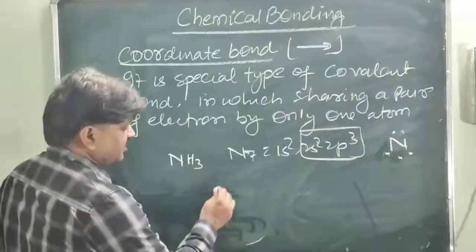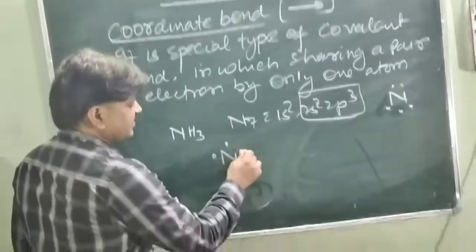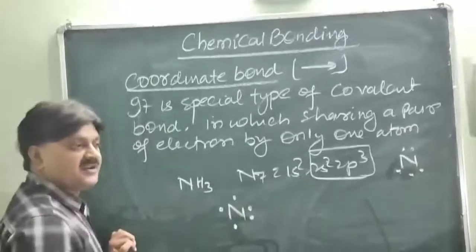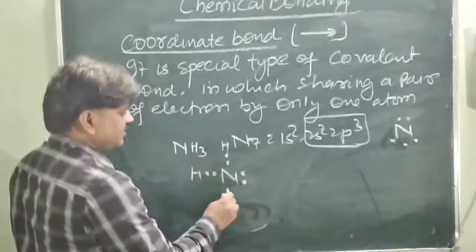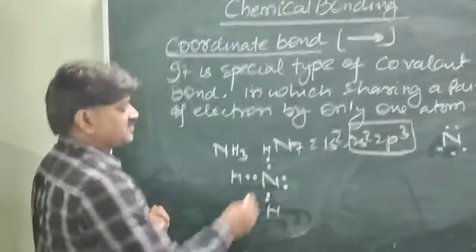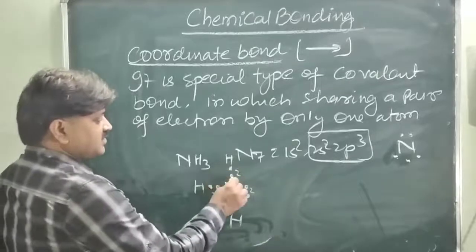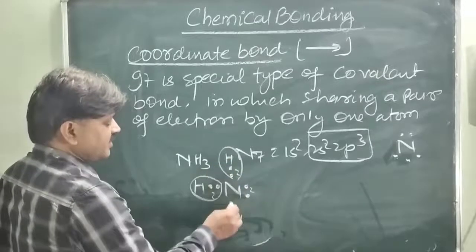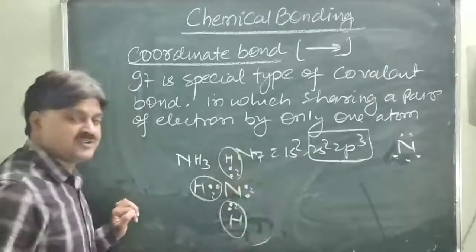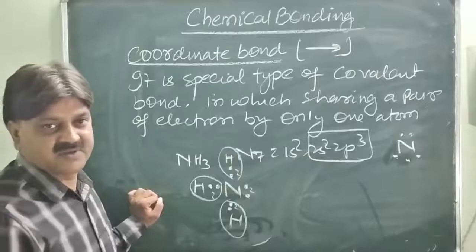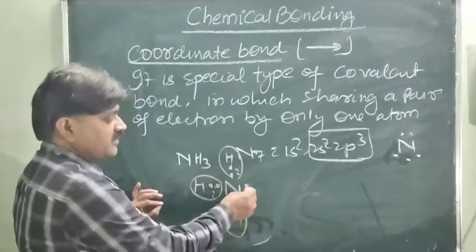So what is the bond structure of ammonia? You will see here, there are three unpaired electrons and one lone pair of electrons present at the nitrogen atom, and one electron from each hydrogen is shared with the nitrogen. And this is the formation of ammonia. This is 2, 4, 6 and 8 electrons. So these 6 electrons are called the bond pair of electrons, and these 2 electrons which are present as non-bonding are known as the lone pair of electrons. Is it clear? There are 8 electrons, 2, 4, 6, 8.